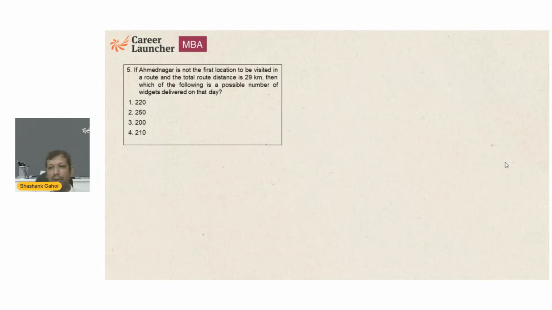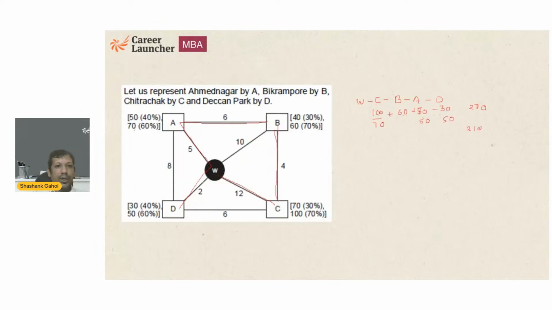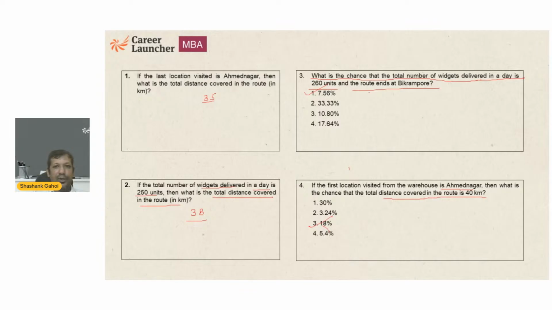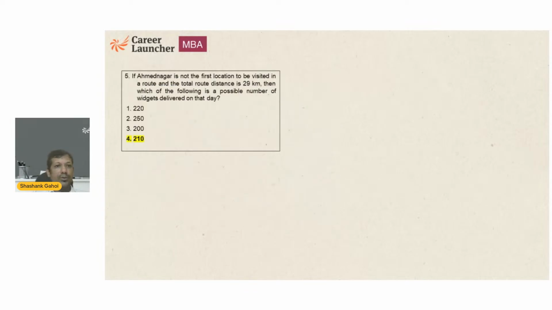Yes. So I got the answer, that is 210, and that should be the answer. So I am calculating the route that has a length of 29 kilometers, and so I am solving accordingly. Got it? So now let's check the answers. 35, 38, 35, 38, option 1, option 3, option 1, option 3, 210. We got all the answers right.